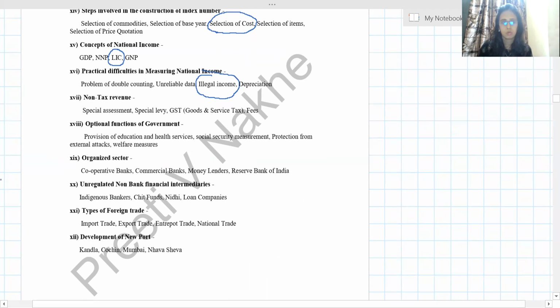Next, non-tax revenue. Special assessment, yes. Special levy, yes. GST is part of tax, goods and service tax. So they are asking about non-tax. Special levy, special assessment, fees, all are non-tax revenue, but GST is tax revenue. So that is the odd one out. Optional function of government.